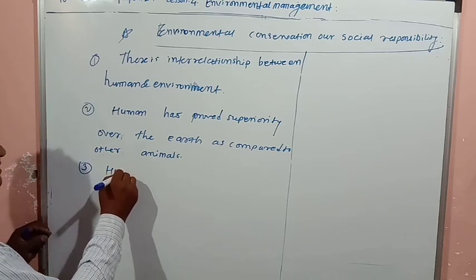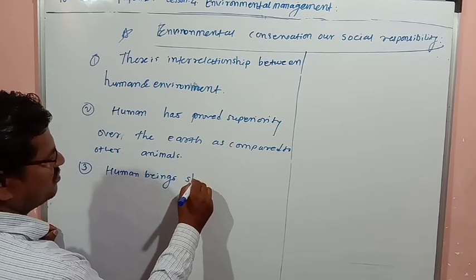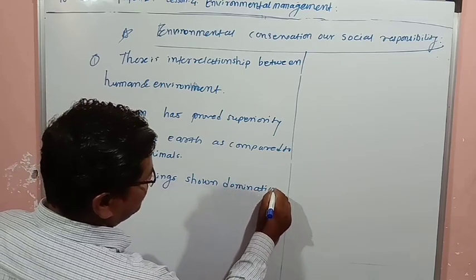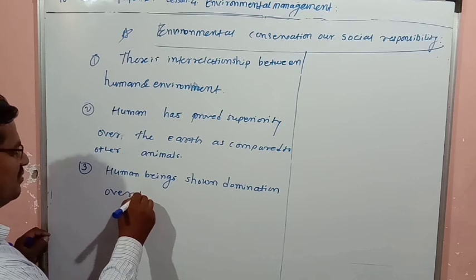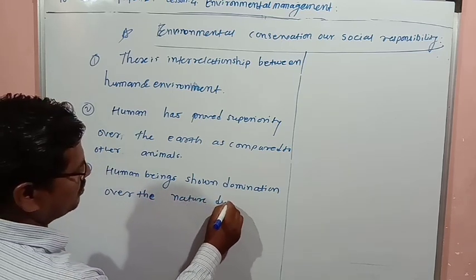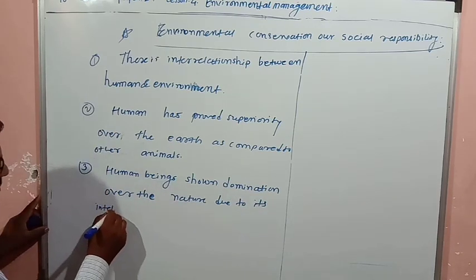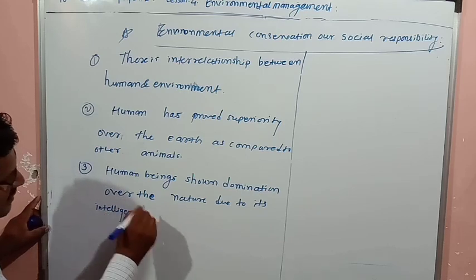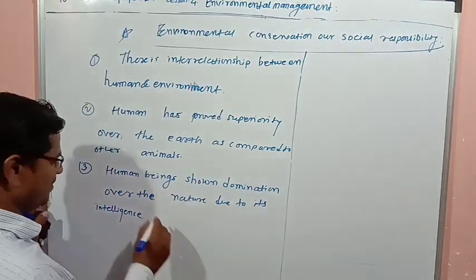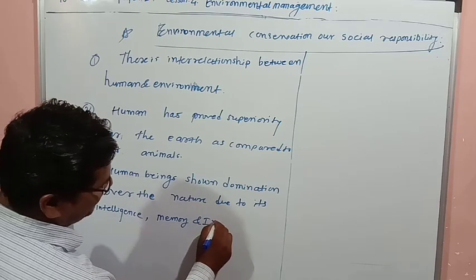Human beings have shown domination over nature due to their intelligence, memory and imagination.